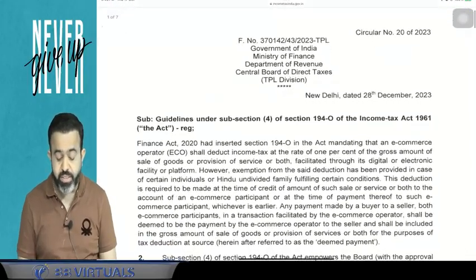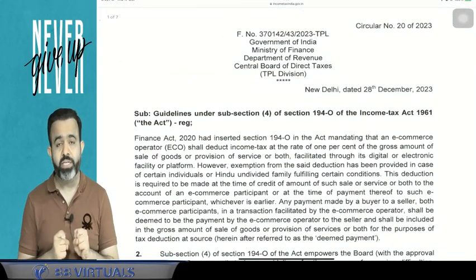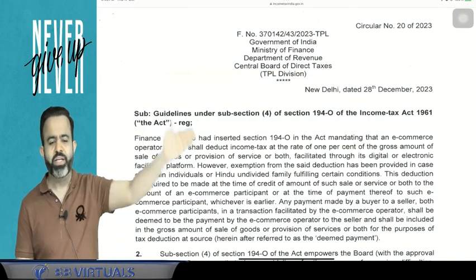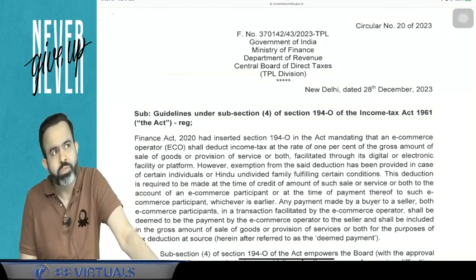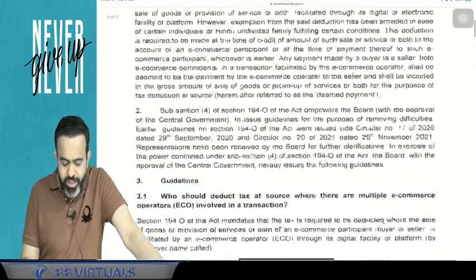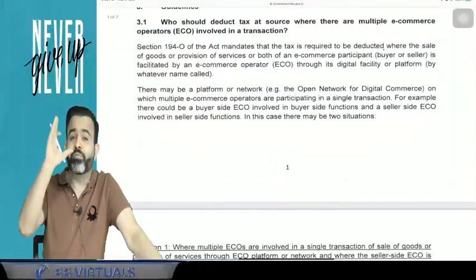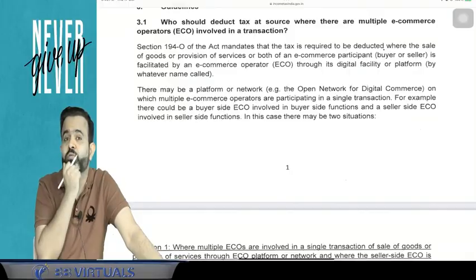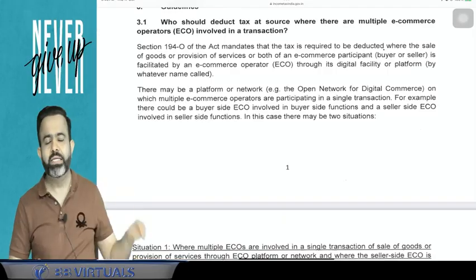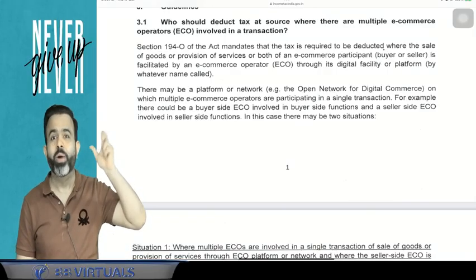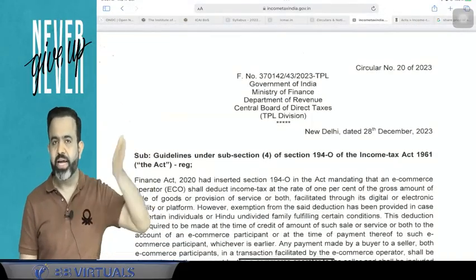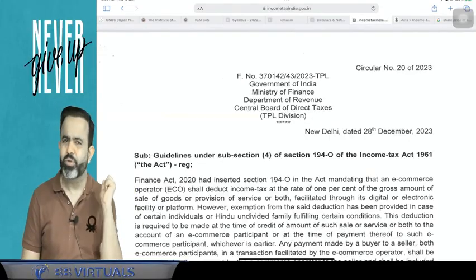Suppose in any provision there is some dispute or some contradictory views are coming, or you have some doubt in mind, then they can issue a circular. So here they issued a circular related to 194O. Section 194O in TDS is related to online e-commerce transactions. In e-commerce transactions there was one dispute, or you can say one clarification was required in the case of ONDC. ONDC means Open Network for Digital Commerce, the open network digital platform that exists nowadays. Related to that, they have issued some guidelines.